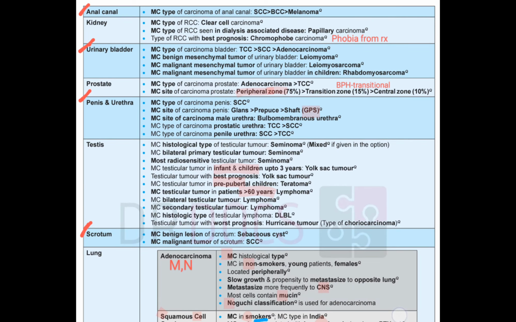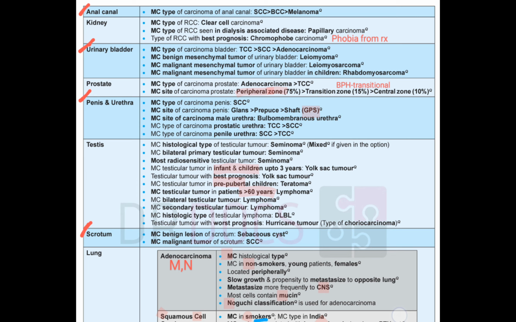Now coming to the next points, anal canal. Here we need to remember anal canal, urinary bladder, penis and urethra, scrotum. In these areas, epithelium is given priority. So in the anal canal, epithelial cancers, that is squamous cell, skin cancers. Squamous cell is more common than basal cell, which is more common than melanoma. Okay, SCC more common than BCC and melanoma.